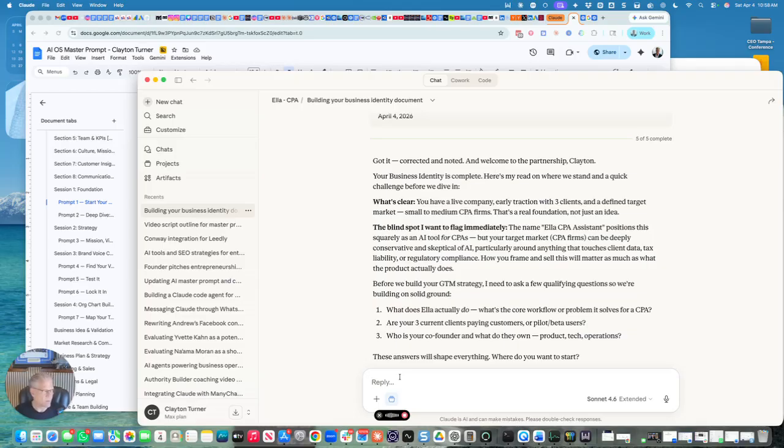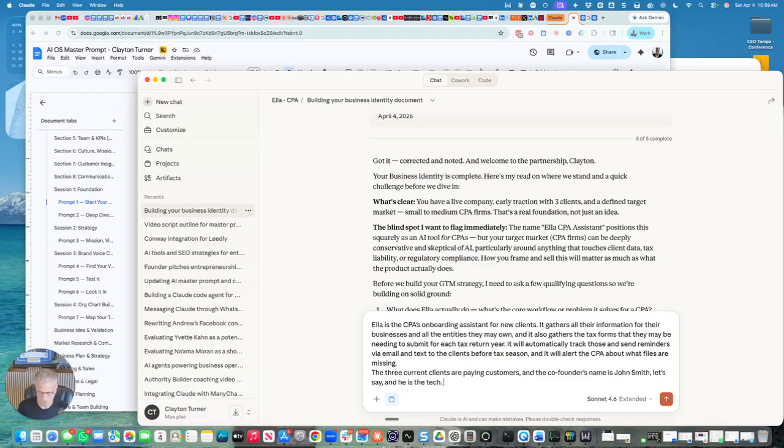And it will automatically track those and send reminders via email and text to the clients before tax season, and it will alert the CPA about what files are missing. The 3 current clients are paying customers, and the co-founder's name is John Smith, let's say, and he is the tech. Okay, so got all that. I don't see any problems with that.